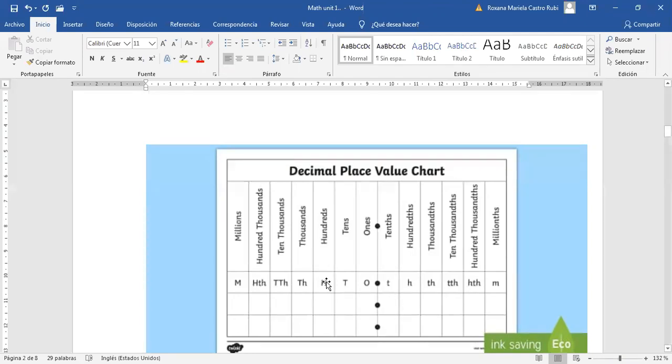As you can see, in the decimal part, we don't have ones. Ones is only for the complete numbers. And then, as you can see, we have tens, hundreds, and so on. They are similar with these others that are on the other side. But in talking about the writing, as you can see, these have th and s. Can you see it? Yes, right?